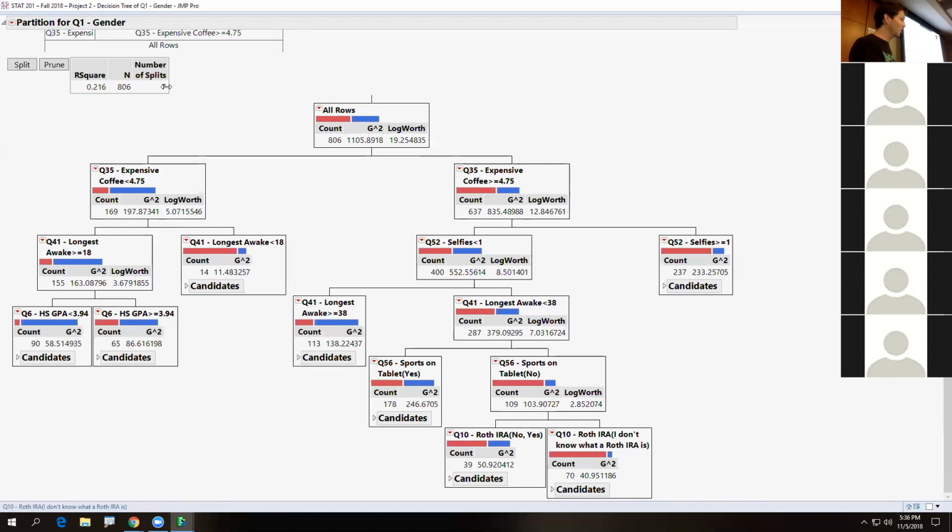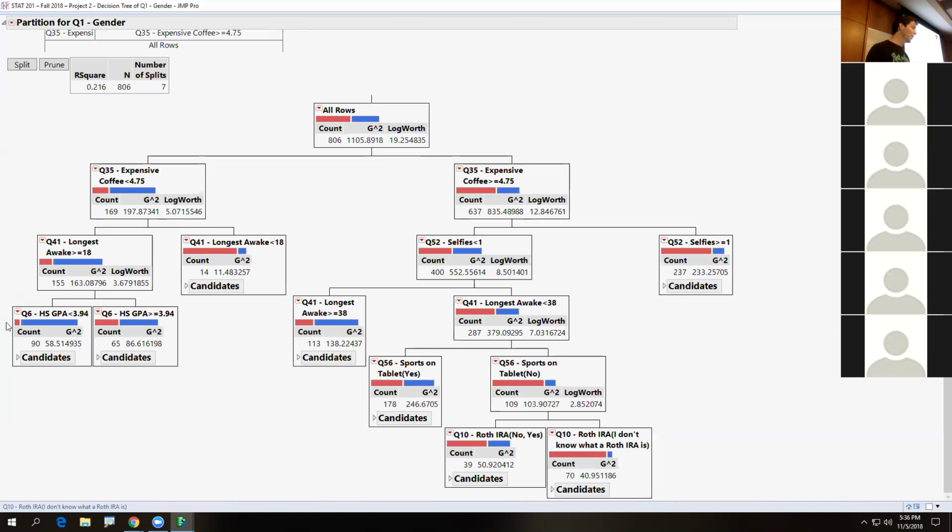They buy less expensive coffee. The longest they've been awake is greater than or equal to 18 hours. They stay awake longer. And their high school GPA is less than 3.94. If your friend's like, I had a 3.8 GPA, I've stayed awake 40 hours, and I don't really drink coffee, so I guess it was $1. Like, you're probably male. And they'd be like, well, yeah, because you're talking to me. But that would be a more likely person to be male.